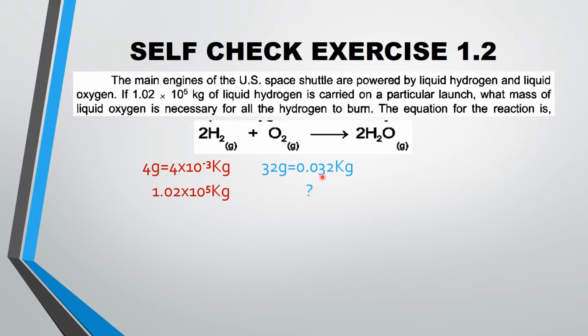In the next step, we will write down what is given in the question. As you have seen, the mass of liquid hydrogen is given, and what we have to calculate is the mass of liquid oxygen.